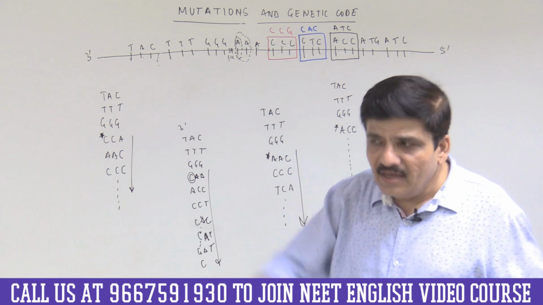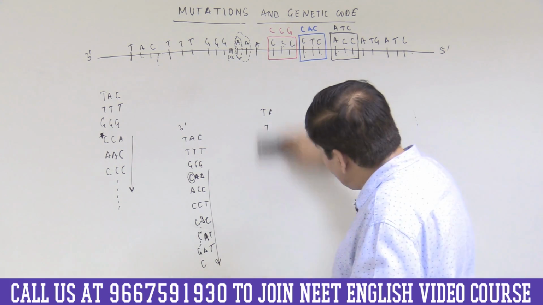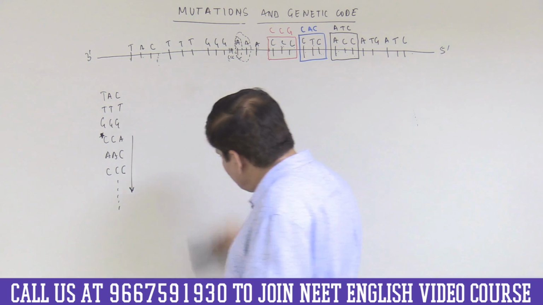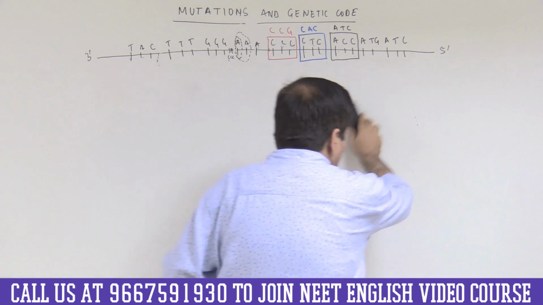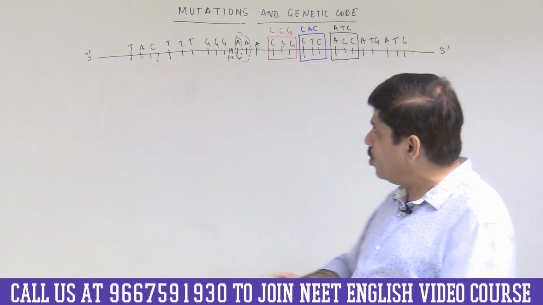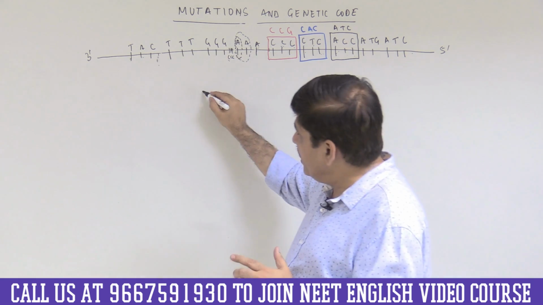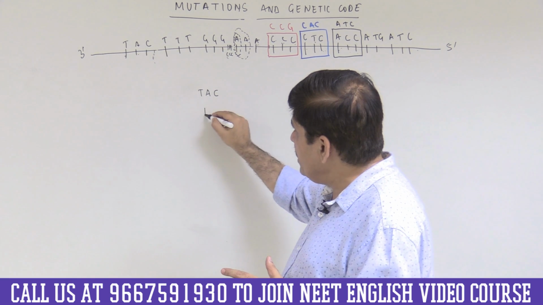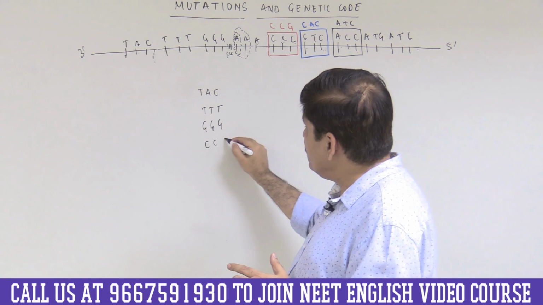I have already seen that insertion or deletion of 1 or 2 base pairs changes the open reading frame from the point of insertion or deletion. This is what I already know. But what happens when I add 3 of them? Then let me write it. This would be TAC, TTT, GGG and CCC.